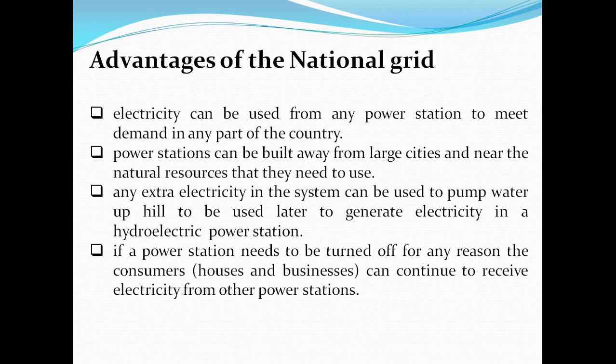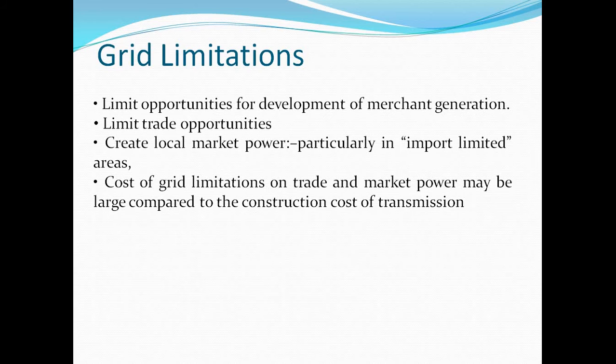Then also we need power stations, and a power station may need to be turned off, but the consumers, that is houses and businesses, can continue to receive electricity from other power stations. These are the advantages of the national grid.